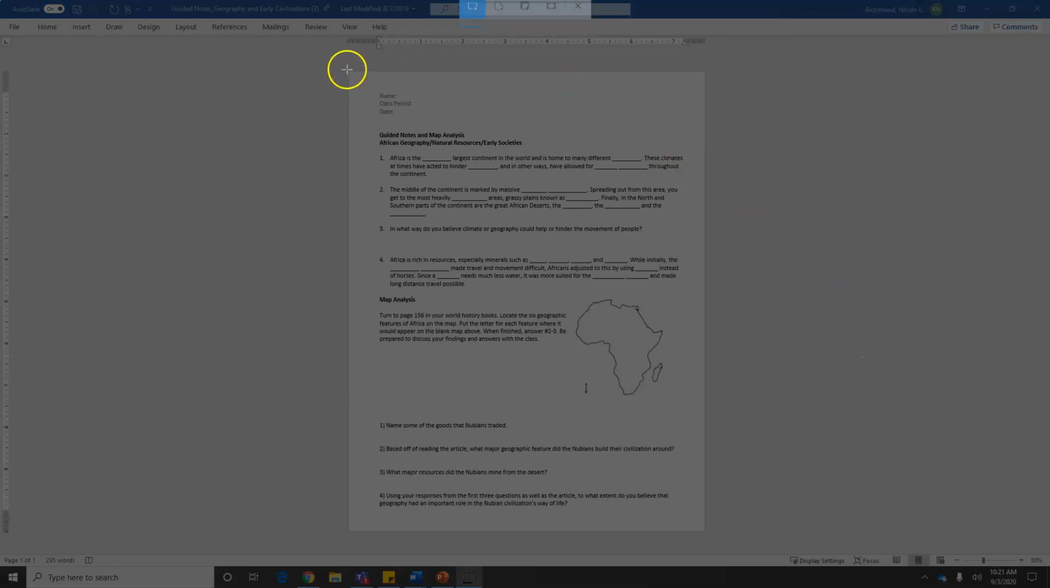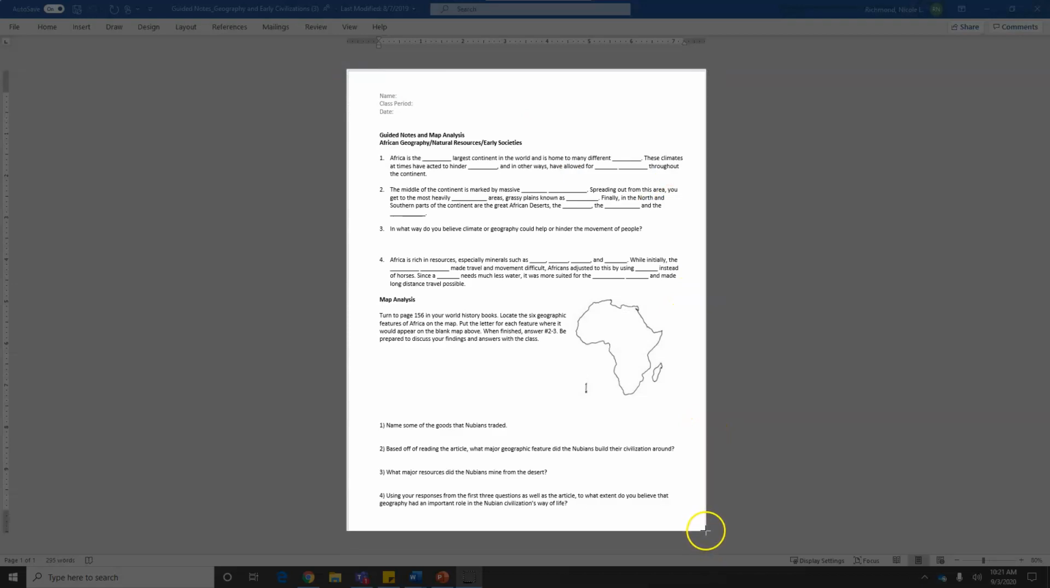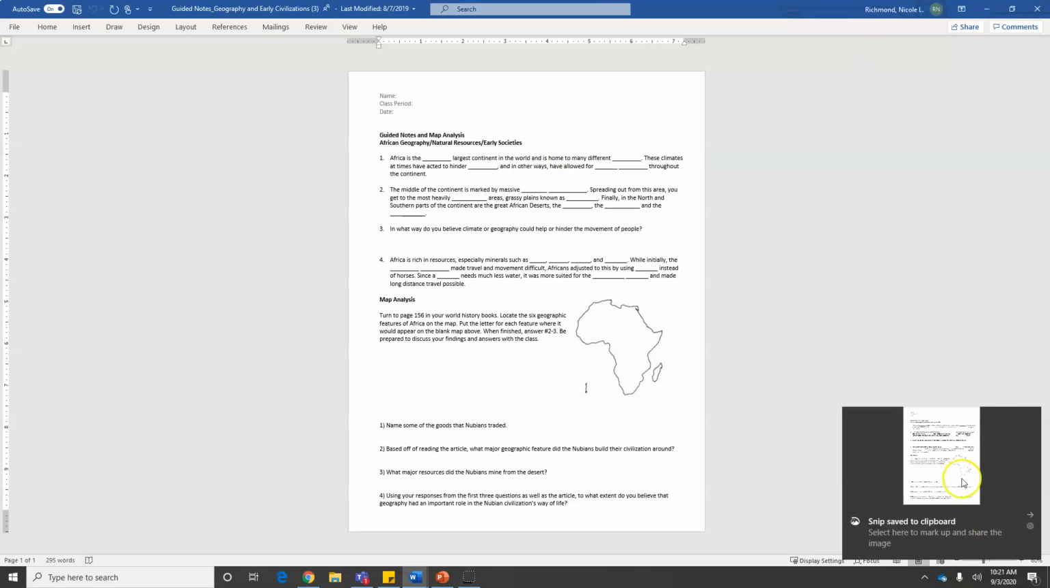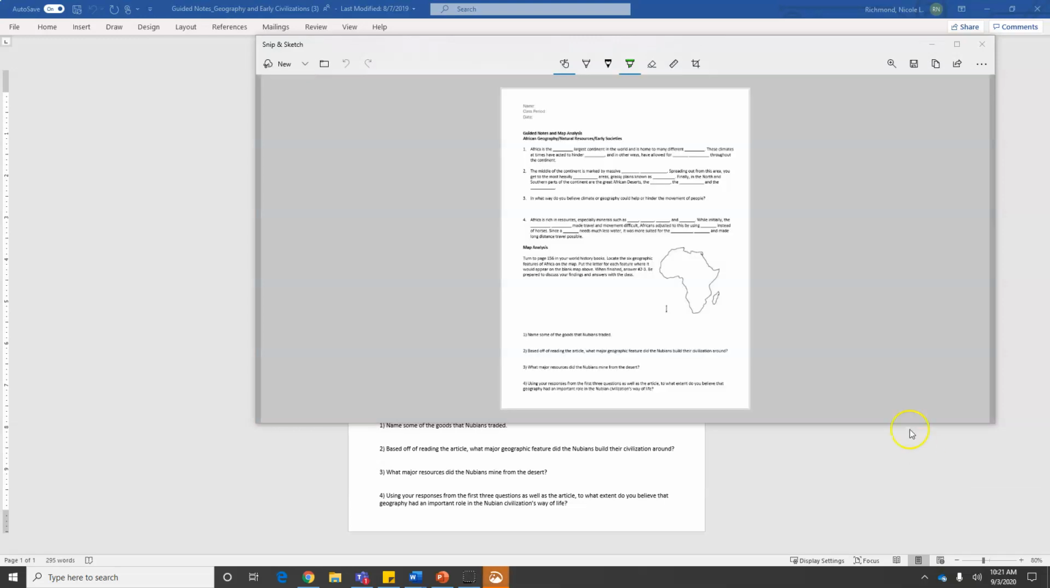Then I'm just going to take a screenshot of that worksheet. Once I take that screenshot, it'll pop up in the corner. I will click on that to open it. And then I will come up here and just simply copy that picture.